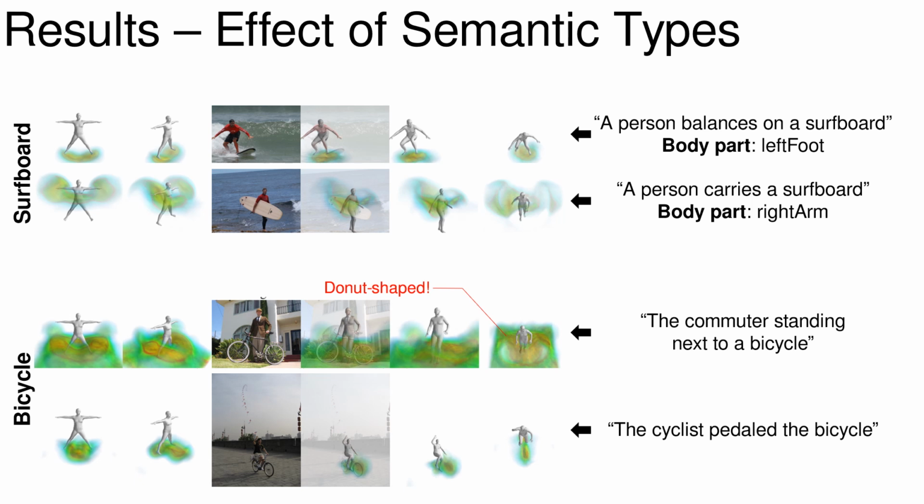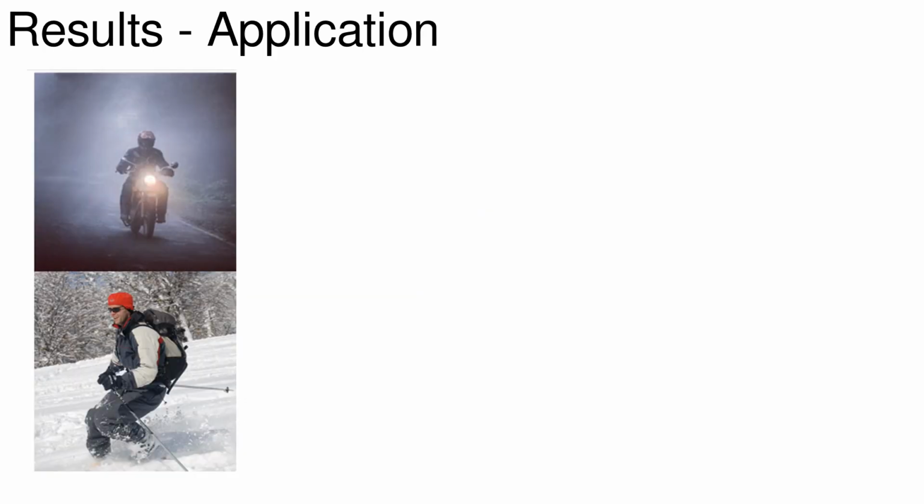An interesting example is also shown for the category bicycle. For the prompt, the commuter standing next to bicycle, we can see a donut-shaped distribution. Thinking that a person can head any direction while standing next to a bicycle, we can expect a rotationally invariant distribution, a donut shape. Chorus is novel, and thus provides opportunity for myriads of applications.